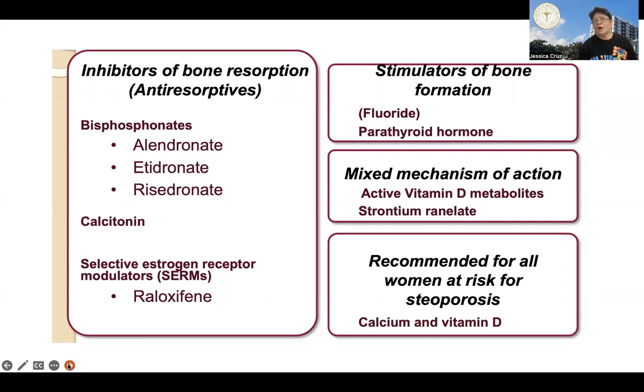And now it is part of good clinical practice to recommend for women, especially women who are in their perimenopause or menopausal stage, to take calcium and vitamin D, no? To reduce the risk for osteoporosis.